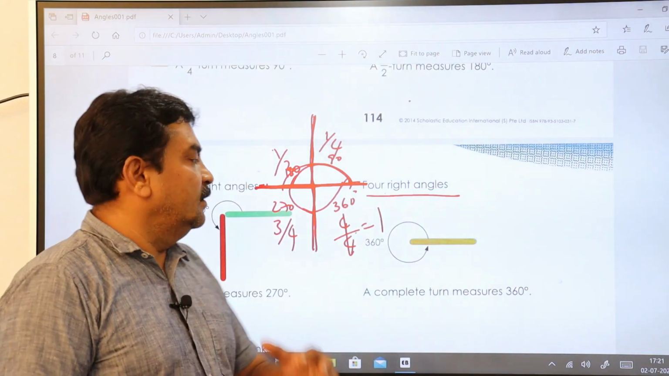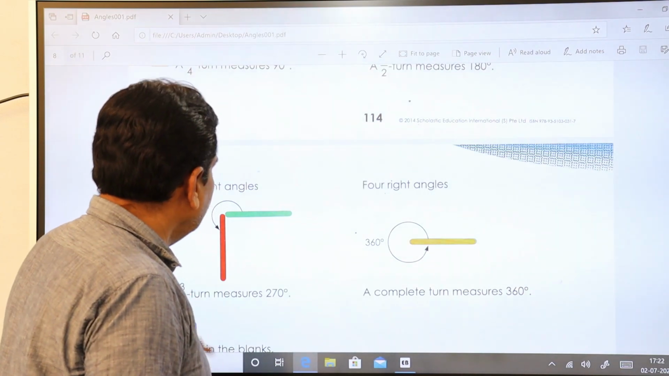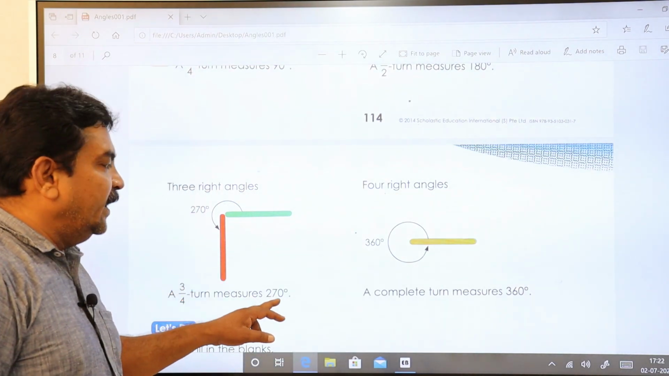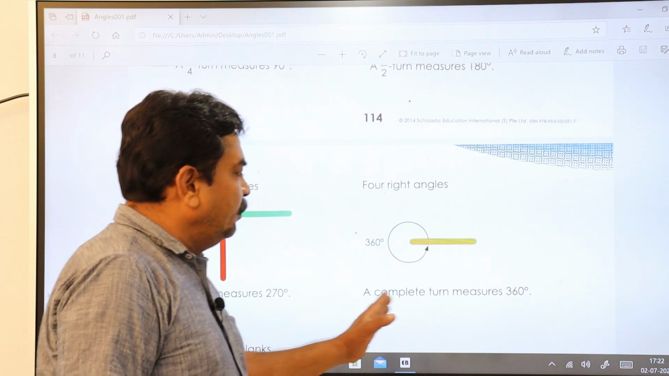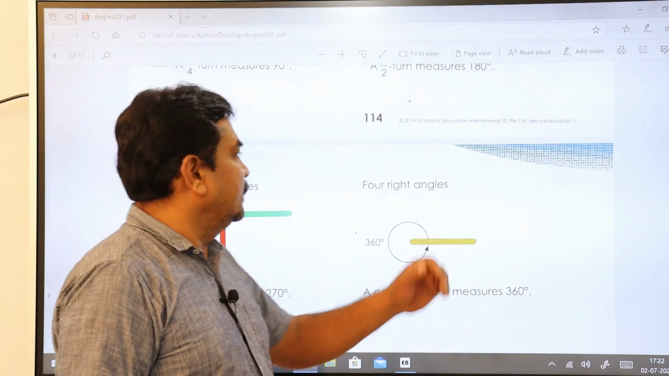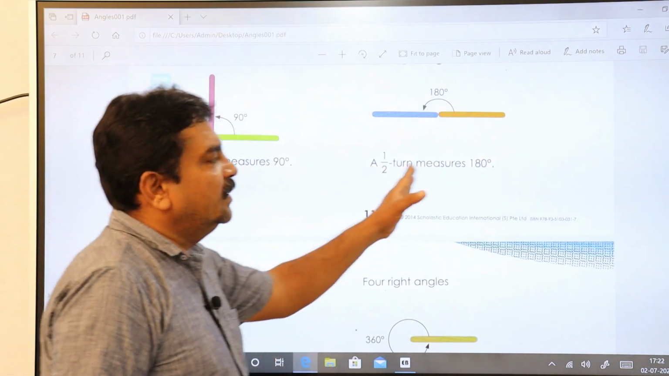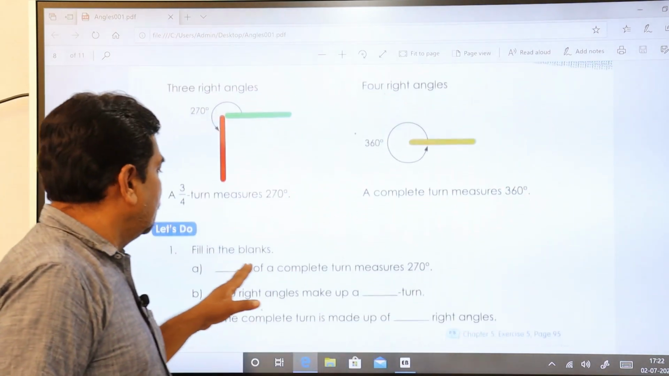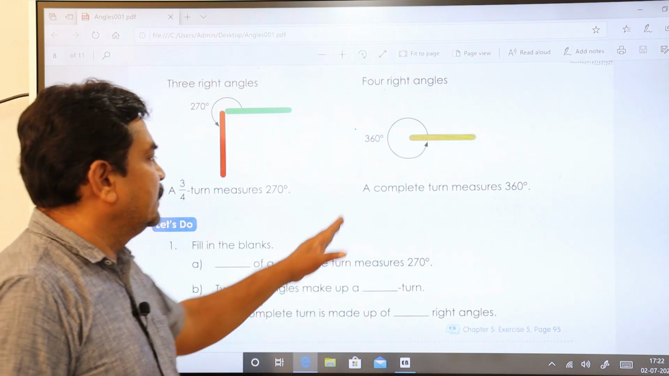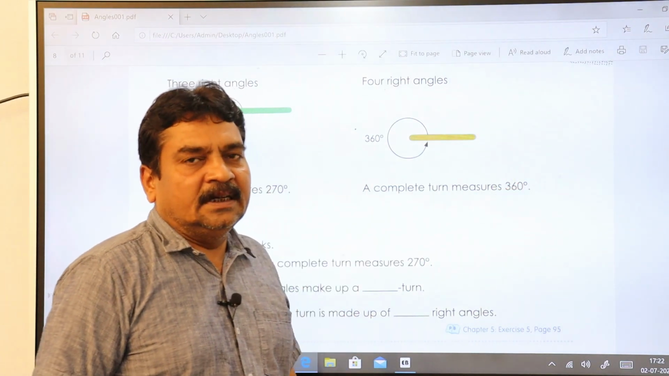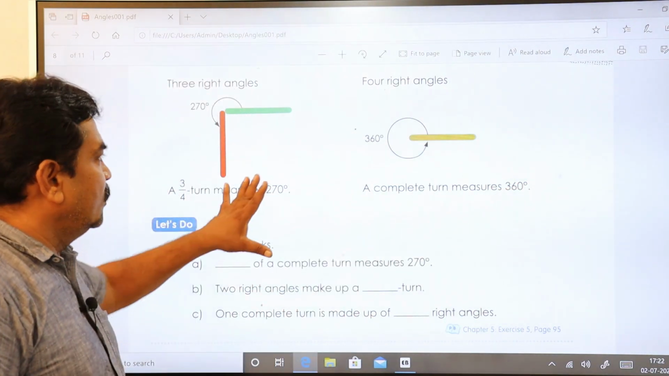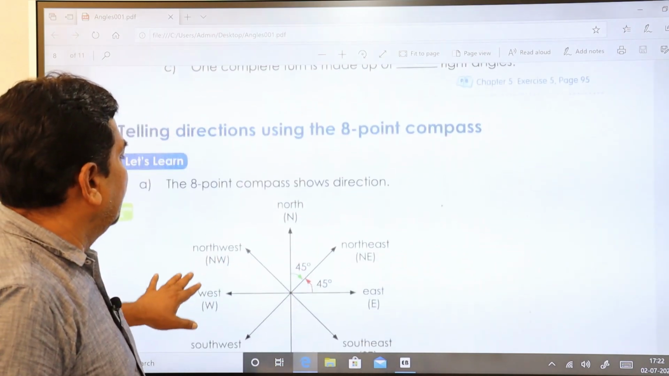You have to understand these things. 3/4 turns, you call it as 270 degrees. A complete turn measures 360 degrees. So 1/4 turn is 90 degrees, half turn is 180 degrees, 3/4 turns you call it as 270 degrees. A complete turn measures 360 degrees. That is also given here very clearly.